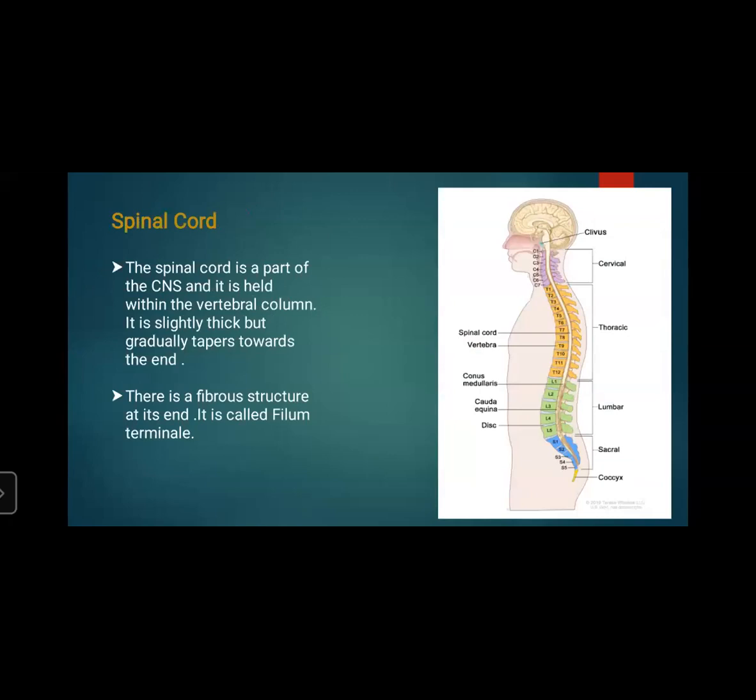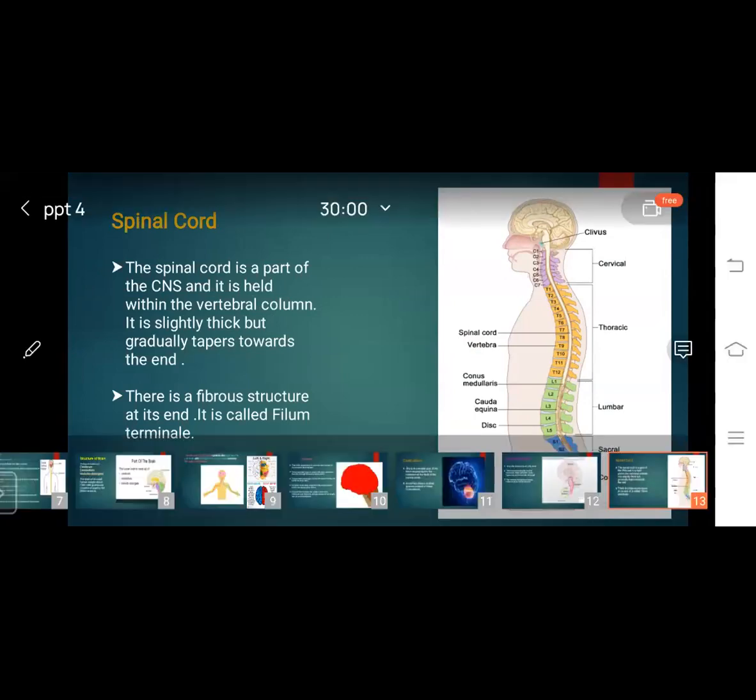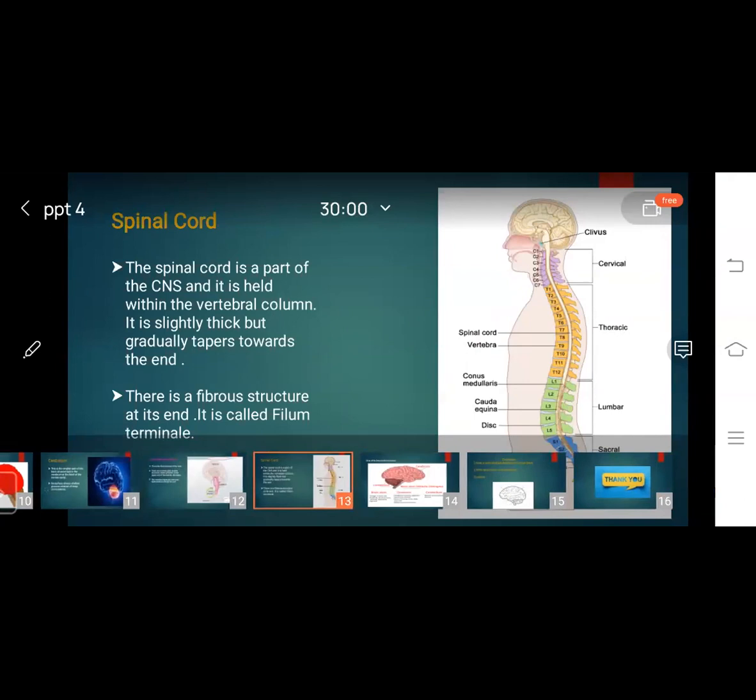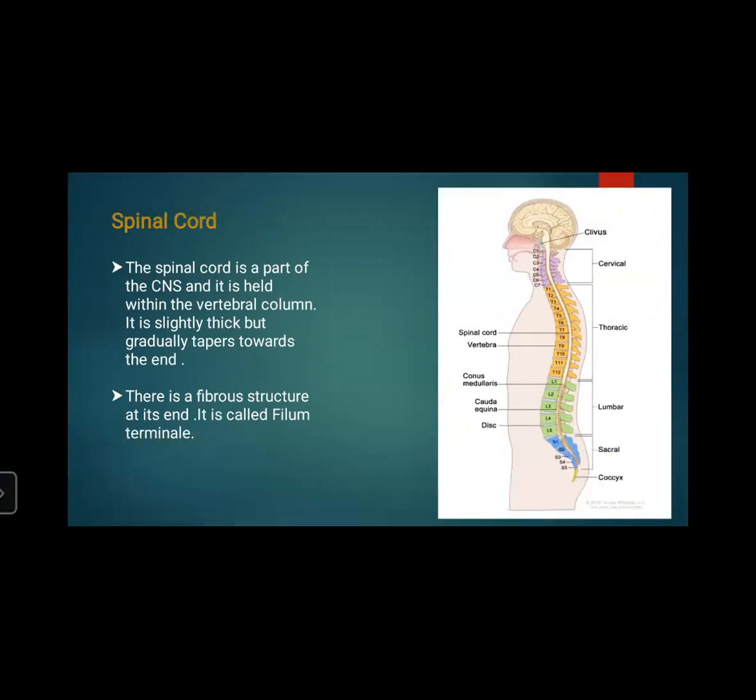Let us proceed to spinal cord. The spinal cord is the part of CNS. CNS, we know, is the central nervous system, and it is held within the vertebral column.